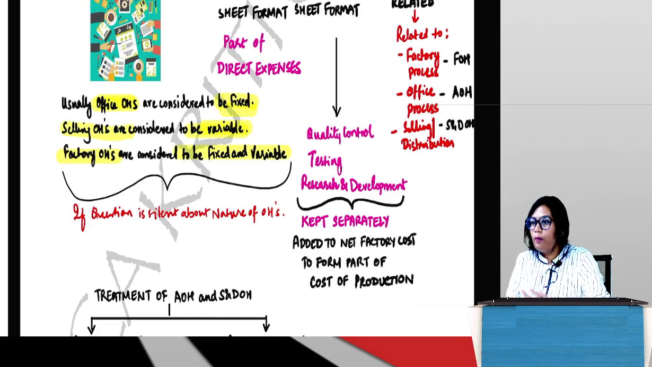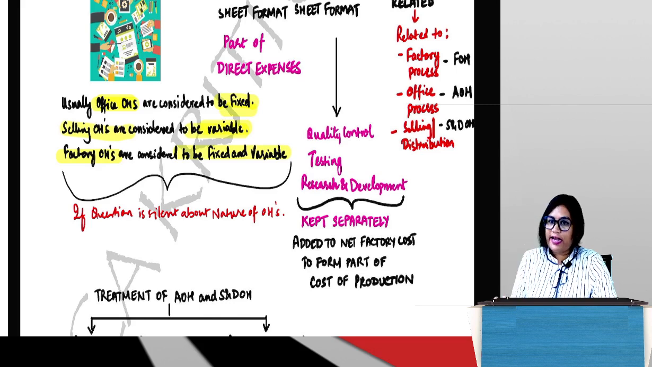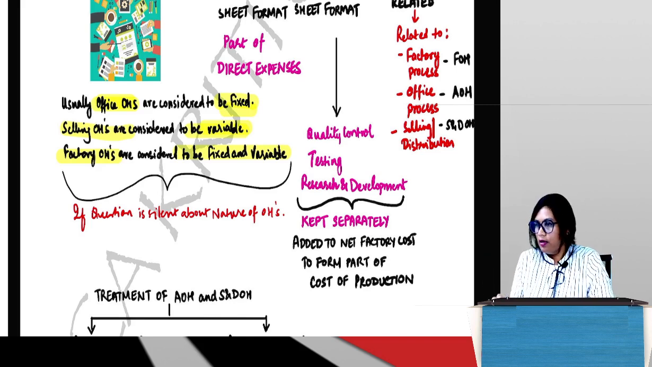But let's say the problem is saying your factory overheads are fixed. What will you do? Fixed. No questions asked. The problem is telling you selling and distribution overheads are fixed. Fixed, though usually they are variable. So basically both categories you will find in all 3.